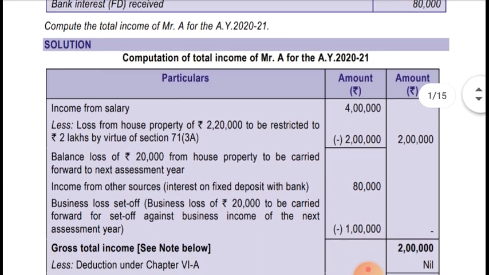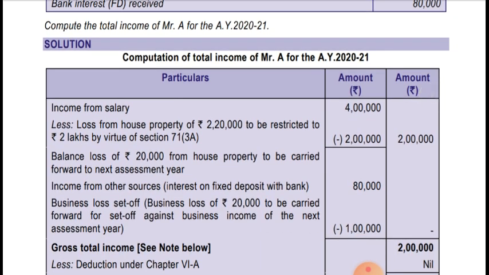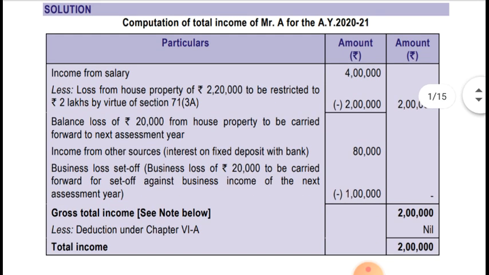Particulars and rupees, amount columns are given. Income from salary is 4 lakh, less loss from house property of 2,20,000 to be restricted to 2 lakh by virtue of section 71(3)(a). As I said, 2 lakh will be adjusted, so income from salary after adjustment is coming to 2 lakh. The balance loss of 20,000 from house property is to be carried forward to the next assessment year. Income from other sources is 80,000, that is interest on fixed deposit with banks.